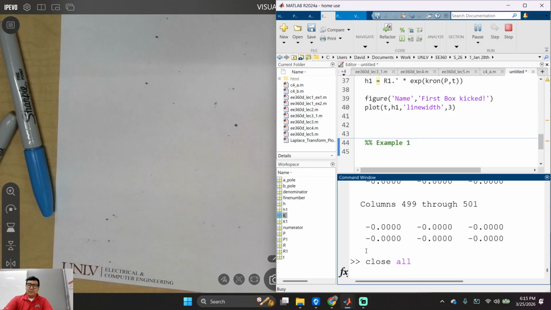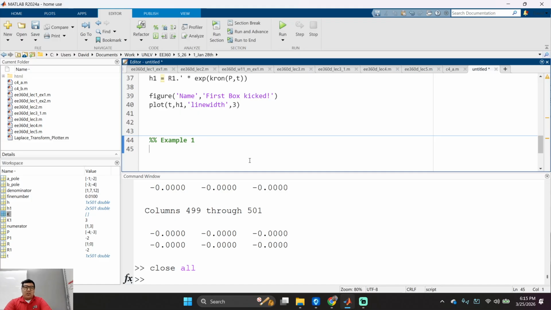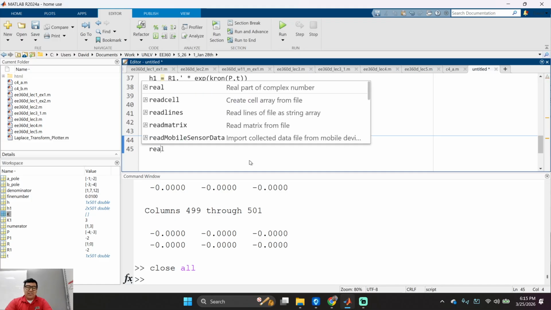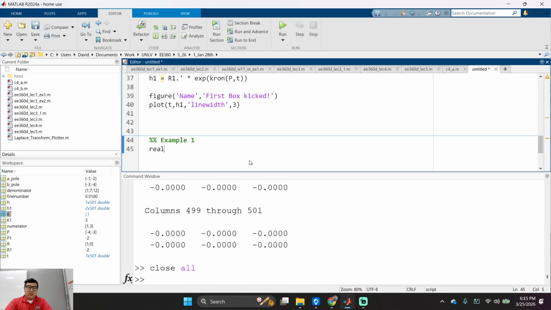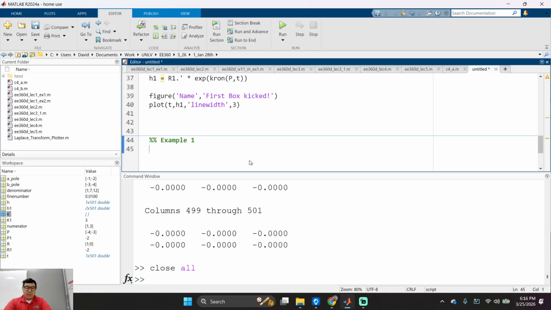Close all. Okay. So let's create our real axis. I don't know. Let me see. S, real val, or I don't know. R. What should I call this one? What's that symbol?